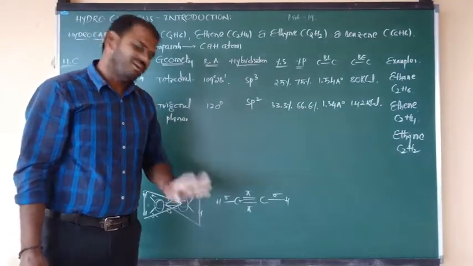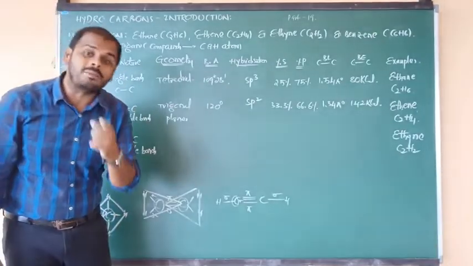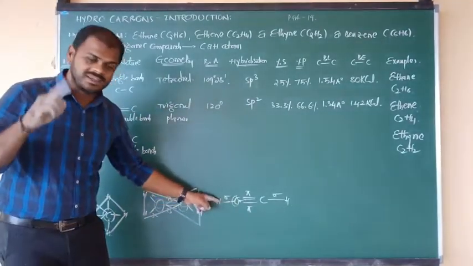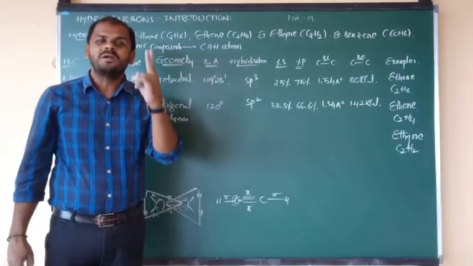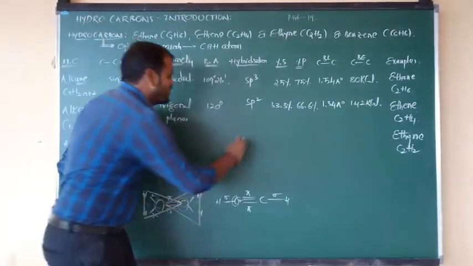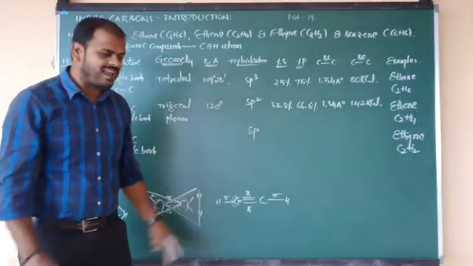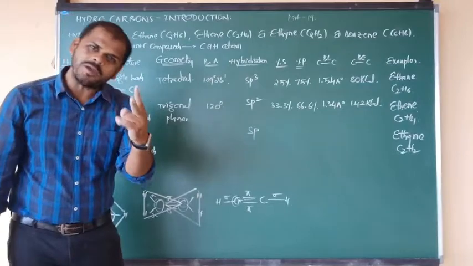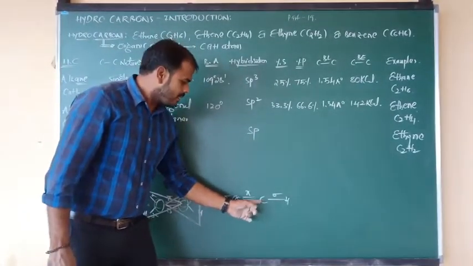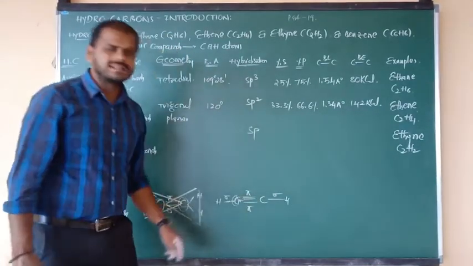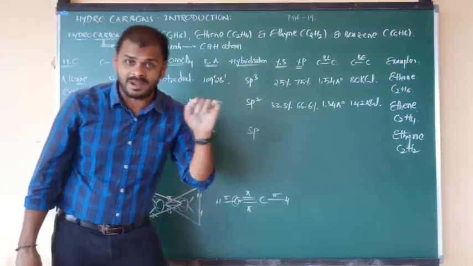So around the first carbon, how many sigma bonds are there? Left side 1 sigma, right side only 1 sigma. So around the first carbon, 2 sigma bonds are there, so we can say hybridization is sp: 1 s orbital, 1 p orbital, total 2 hybrid orbitals, 2 sigma bonds. Same thing for the second carbon: right side 1 sigma, left side the middle sigma, only 2 sigma bonds. A pi bond cannot participate in hybridization.